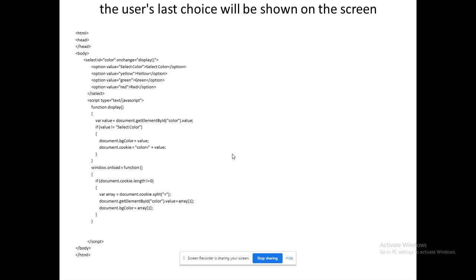That's the actual usage of a cookie, right? So that's what has been given there. Function display is ready to register my cookie. The onload function will recollect my cookie. The reason to write this code within the onload event is that only when I press F5, the page will refresh and reload again. That is the reason why I wrote it; to remember the cookie, I wrote this inside this function. So that's the main idea to understand how to use the cookie.